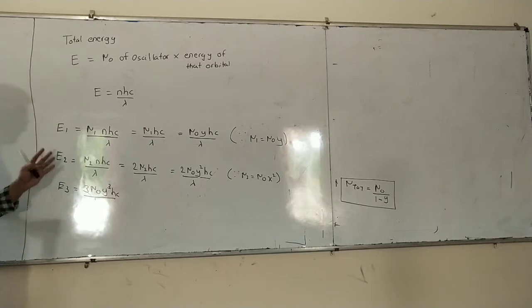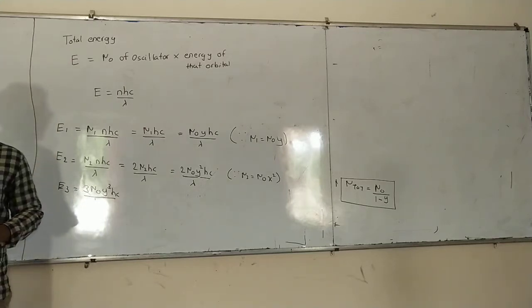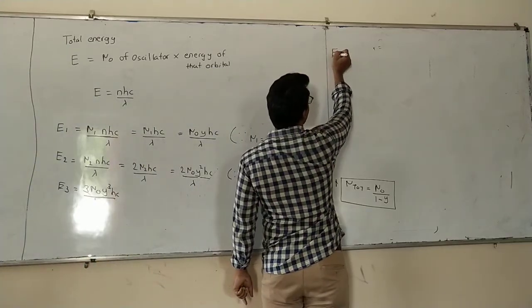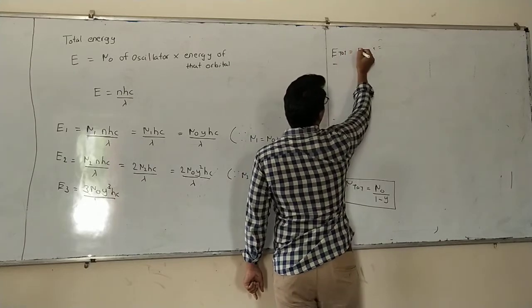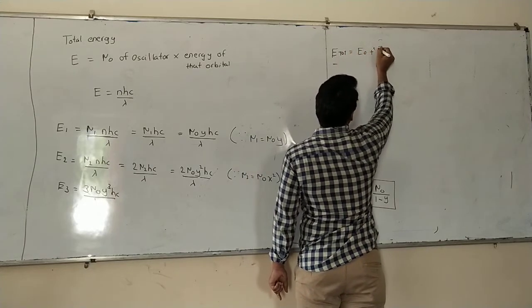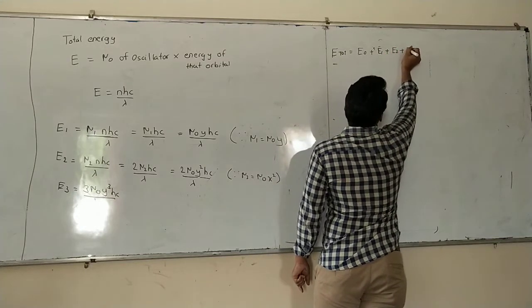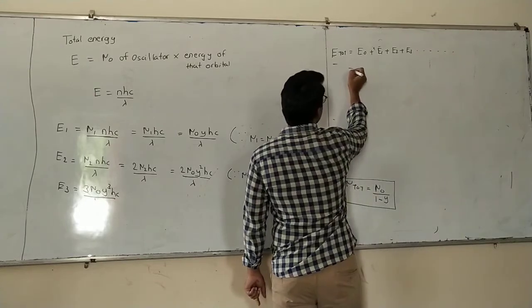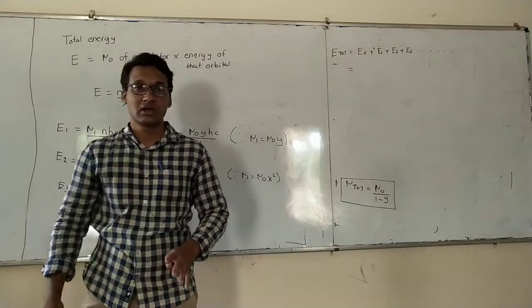Now similarly we can calculate all the required values. Now what we need to do is to find the total energy. We will have to add all these orbitals, E0 plus E1 plus E2 plus E3 and so on. Okay, E0, try to remember, E0 is the ground state.